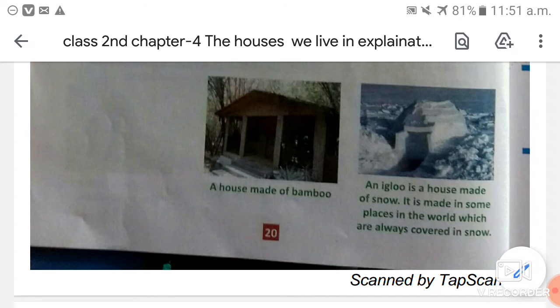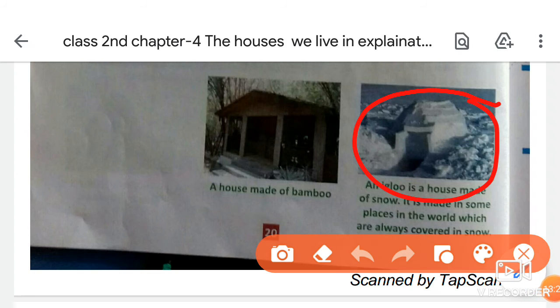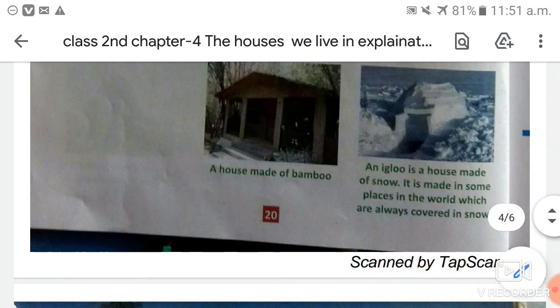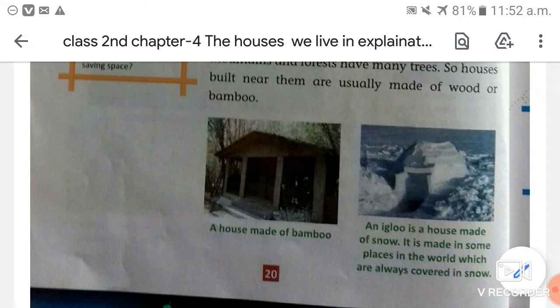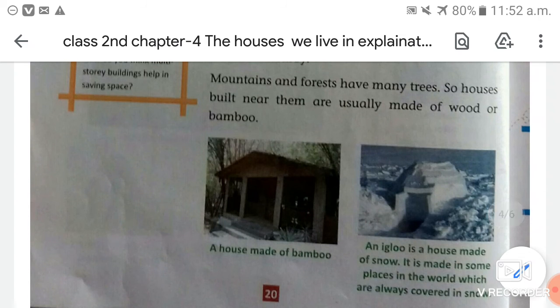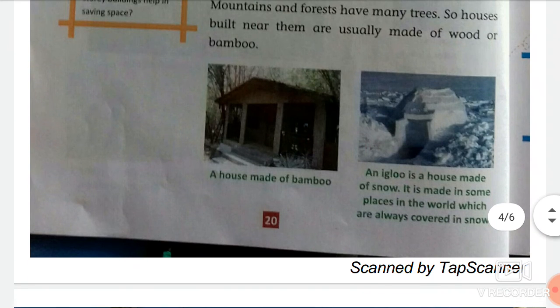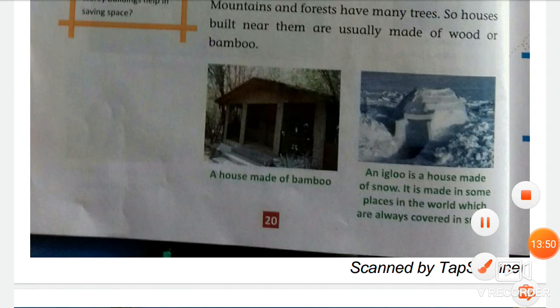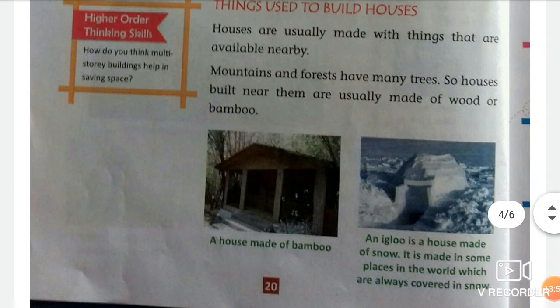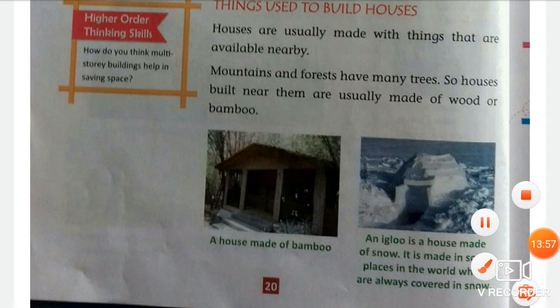These houses are known as igloos. These kinds of houses are built in very cold places because ice is easily available there, so that is why people build their houses out of ice. Let's start reading again.